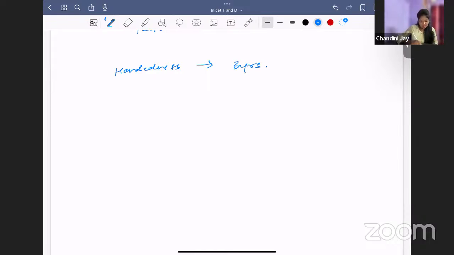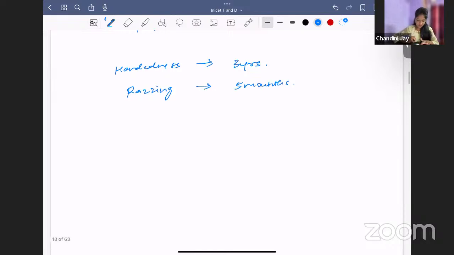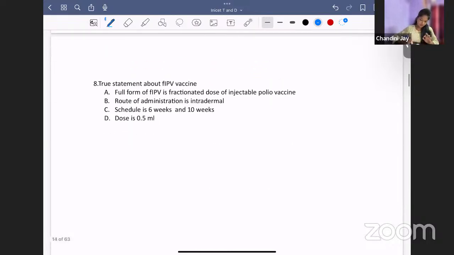And what is razzing? Razzing is blowing raspberries. That is around 5 months. Okay, clear? So major milestones we have covered. Let's move on to the next question.